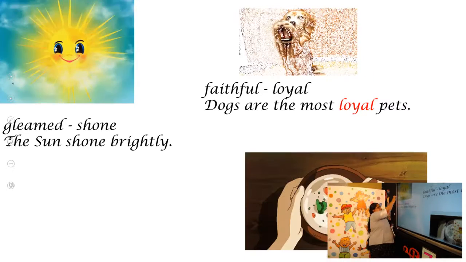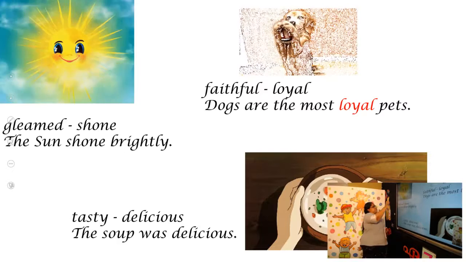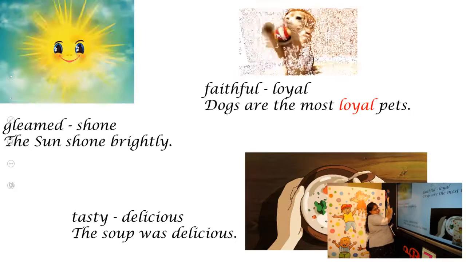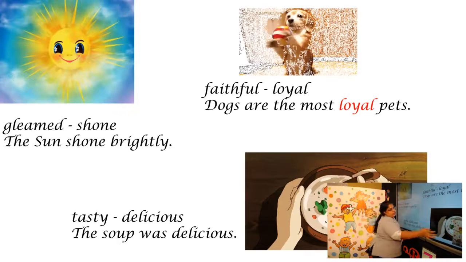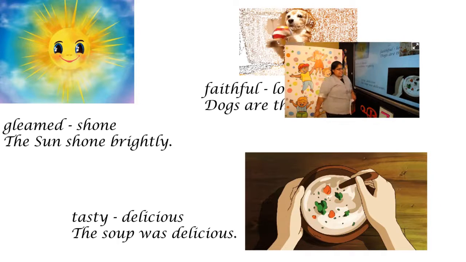Now look at our next picture. What is this? You can see one dish over here. One soup is there, right? The soup was delicious. Another word for delicious is tasty. So you can say the soup was tasty. The soup was tasty. The soup was delicious.